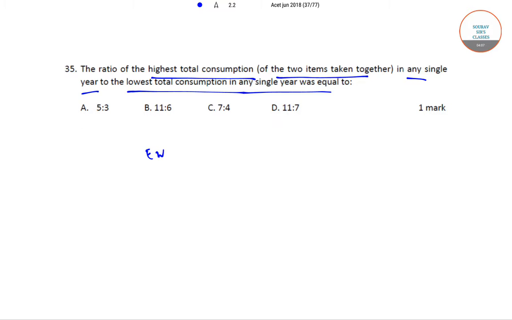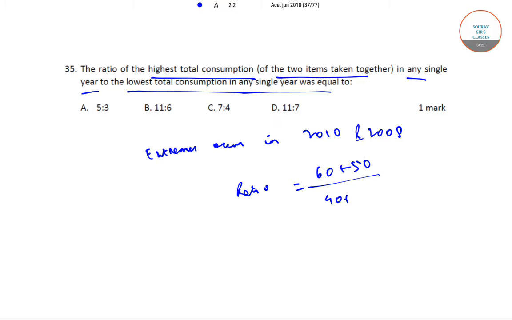Now the extremes occur in 2010 and 2008. So ratio is equal to 60 plus 50 by 40 plus 20, that is 11 by 6.